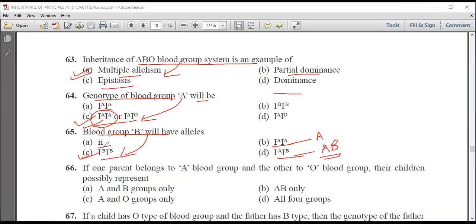Now next question is, if one parent belongs to A blood group and other to O blood group, then their children possibly represent A and B group only, AB group only, A and O group only, or all the 4 groups. Now we know A crossed with O will give children of A and O groups only.